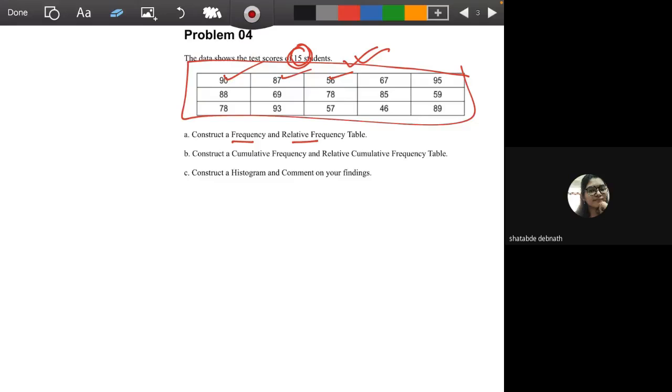So first thing is you have to identify how many classes will you take to represent your data. Now again, it's totally up to you. So তুমি কয়টা নিতে চাও, but it's better if you take more or equal to 4 classes. Otherwise, if you are working with 2 classes, that's not representative enough.